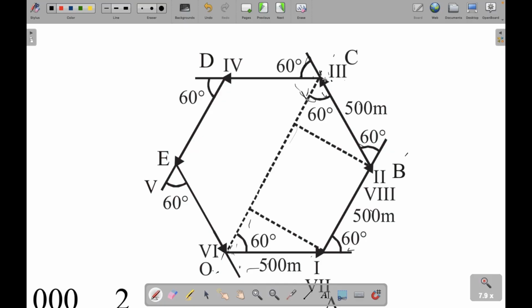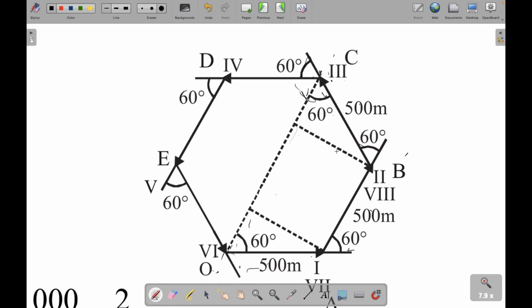So see, this is a hexagon and this is just like a diagonal of a hexagon. So if you take this part, you can divide it into how many triangles? Two triangles and then one rectangle, you can say.